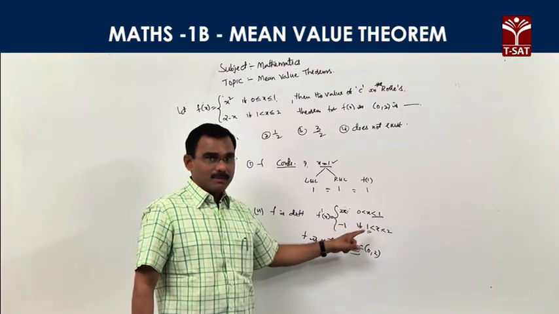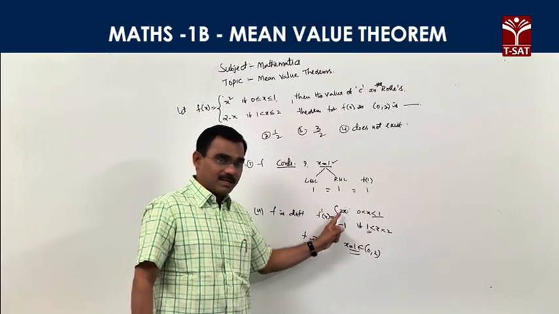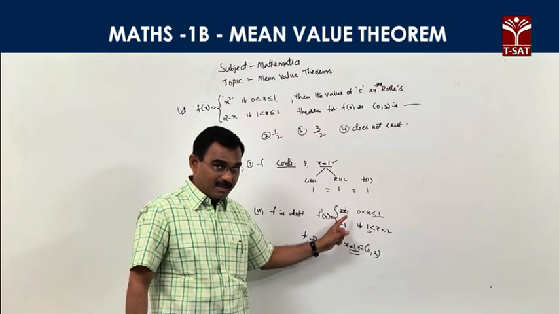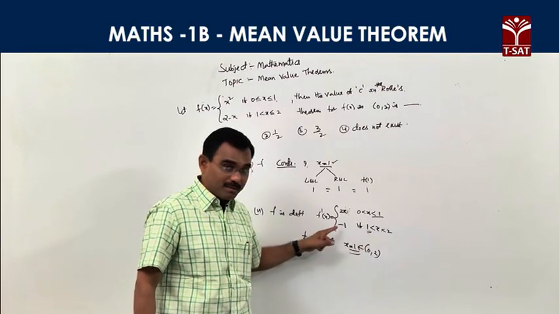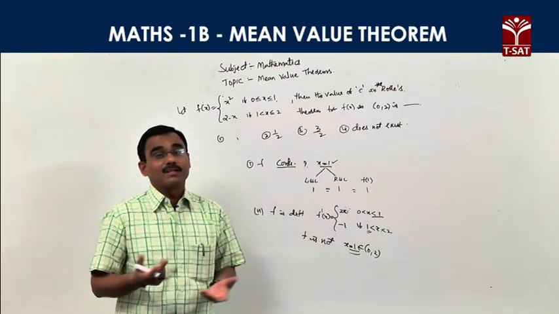Now 1 is our break point. At 1, the left hand derivative is 2, and the right hand derivative at x equal to 1 is minus 1. 2 is not equal to minus 1.